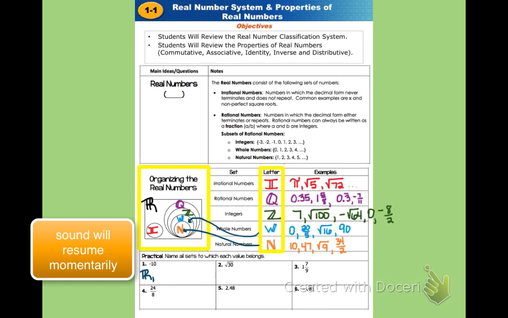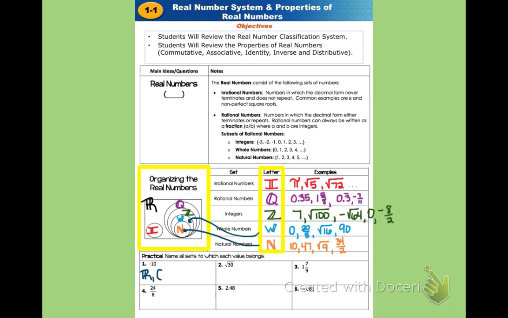One of the subsets, either irrational or rational, because all the numbers will be either irrational or rational, real numbers. And so this happens to be a rational number. It does not have a decimal that goes on and on forever with no repeating pattern. And so we would say that it was a rational number. So we want to use the Q symbol to represent that. And also it belongs within the integers as well.